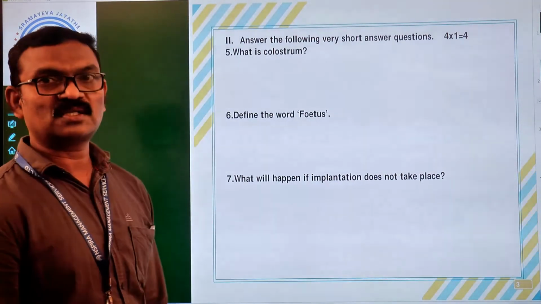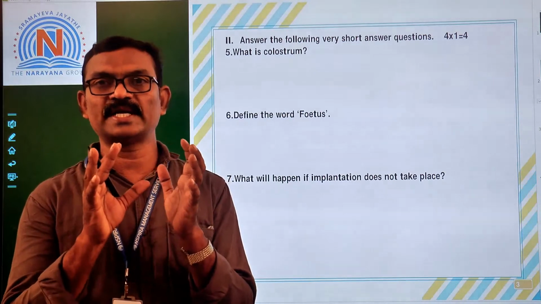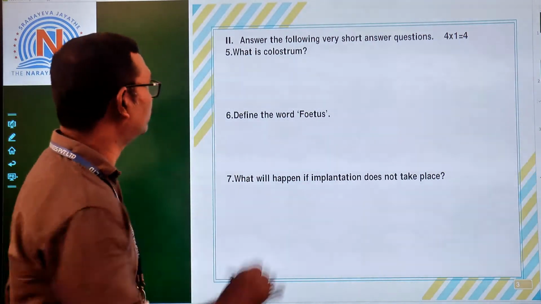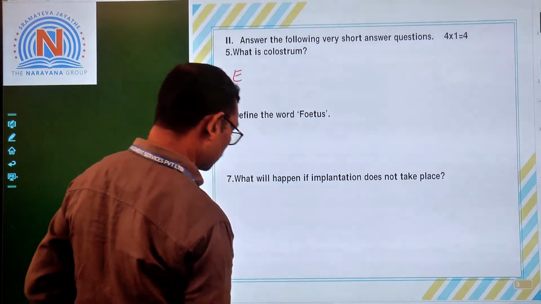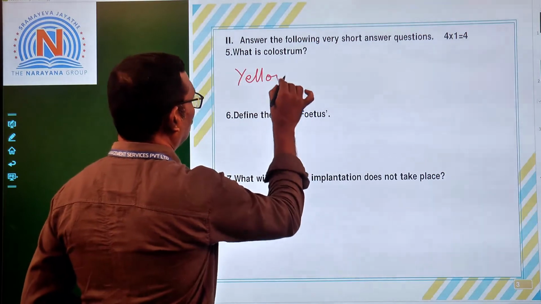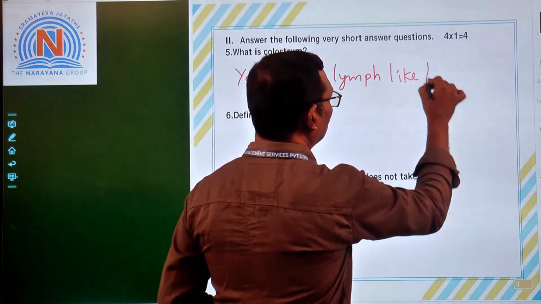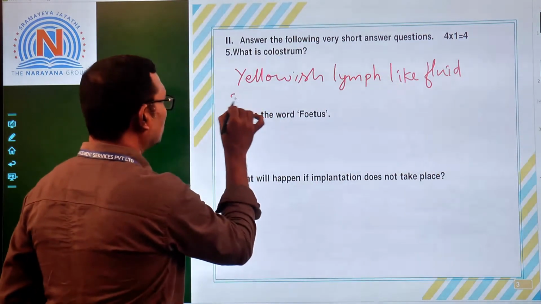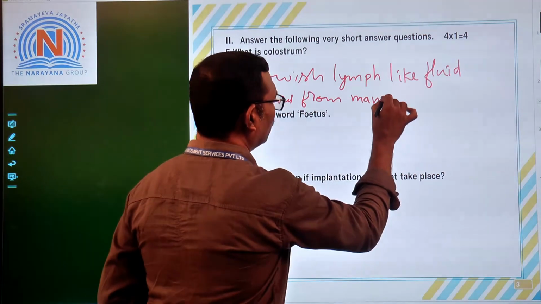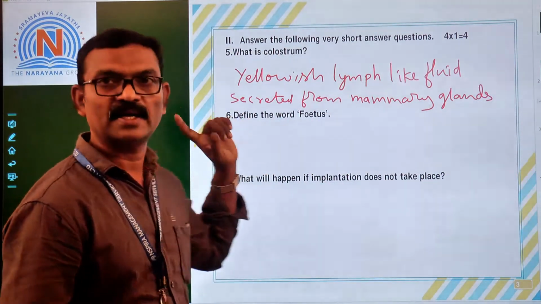Now see the fifth question. What is colostrum? A yellowish, lymph-like fluid secreted from the mammary glands of the mother soon after childbirth is called colostrum.